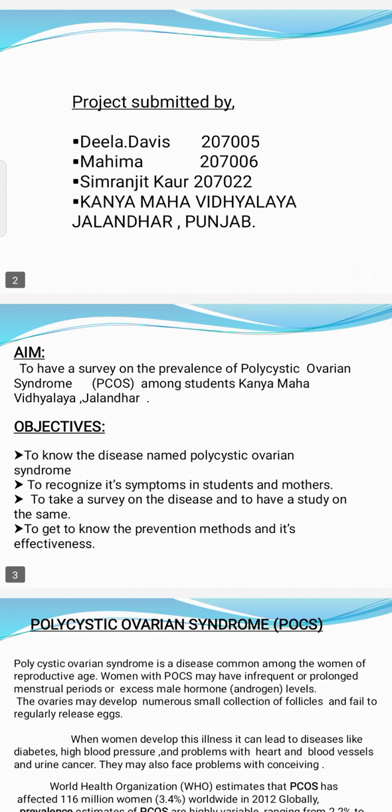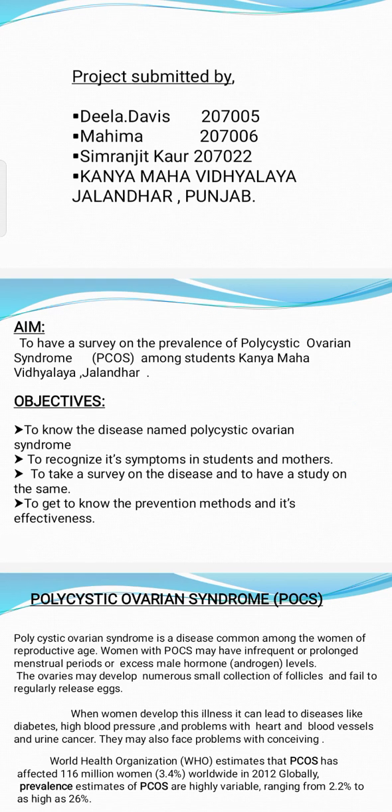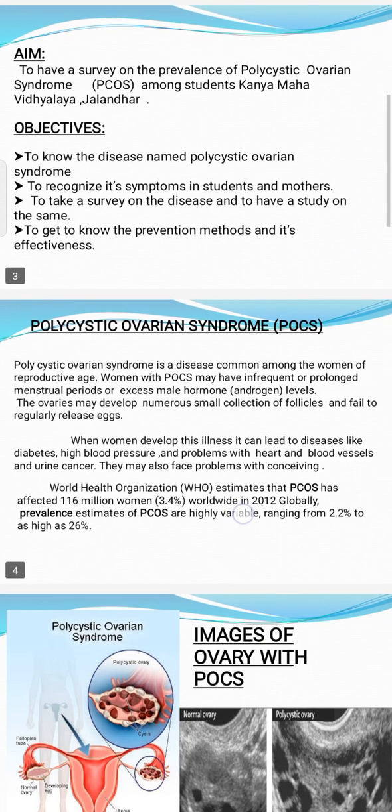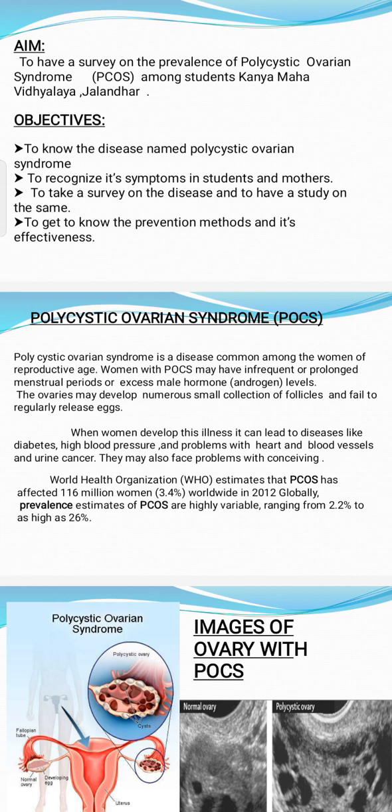So the aim of our project is to have a survey on the prevalence of PCOS among KMV students. The objective is to know the disease name PCOS, to recognize its symptoms in students and mothers, to take a survey on the disease and to have a study on the same, to get to know the prevention methods and their effectiveness. So, PCOS: Polycystic Ovarian Syndrome.